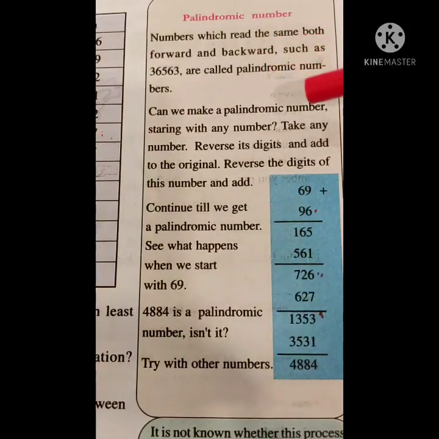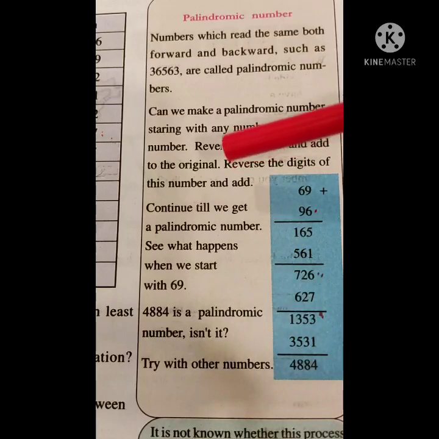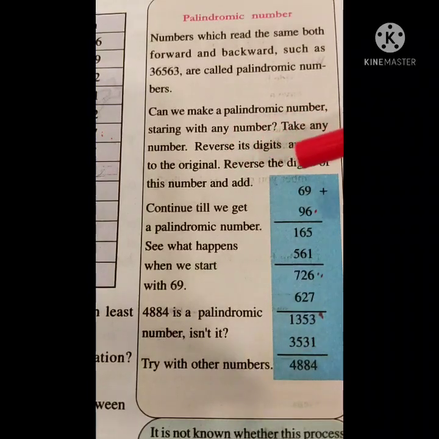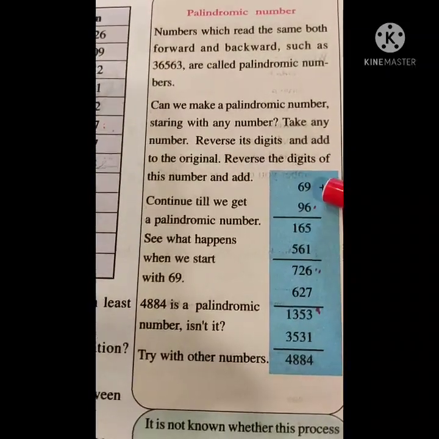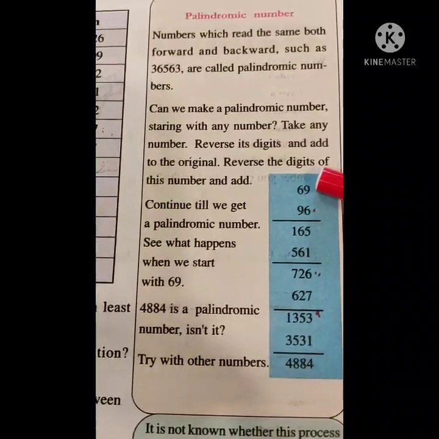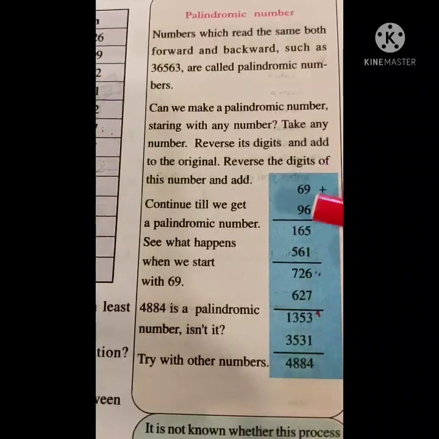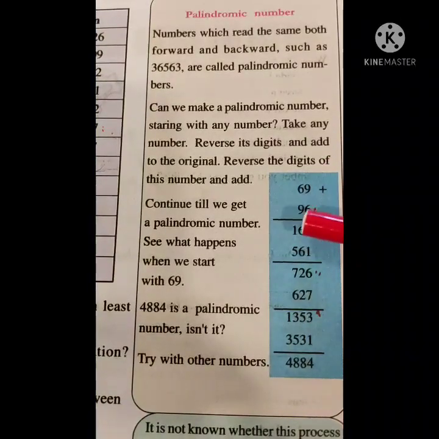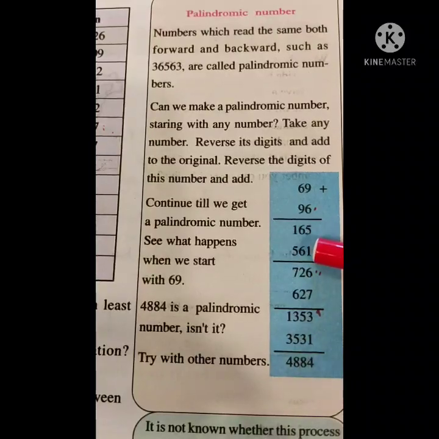Can we make a palindromic number starting with any number? First we take any number, reverse its digits and add to the original. Reverse the digits of this number and add. Continue till we get a palindromic number. Look at this example. Here we take the number 69, reverse its digits, we get 96. Then add these numbers. We get 165. Again reverse the digits of 165, we get the number 561.